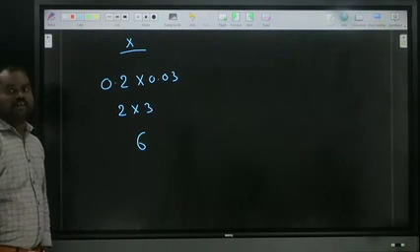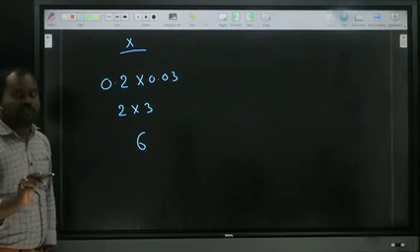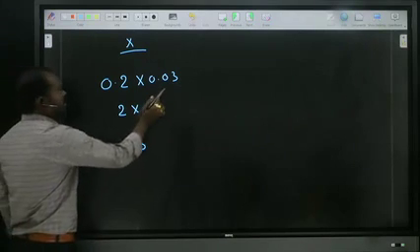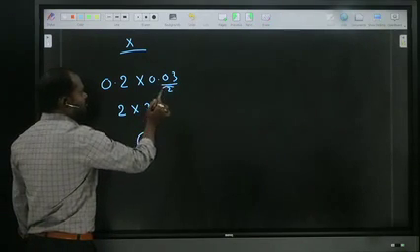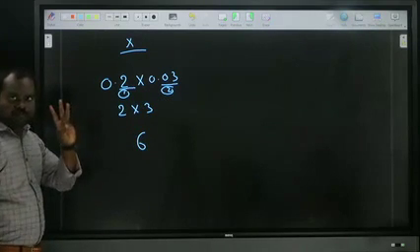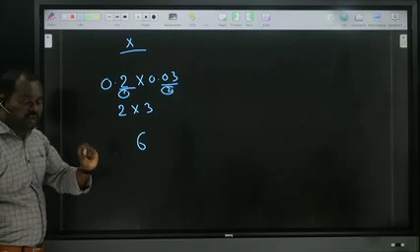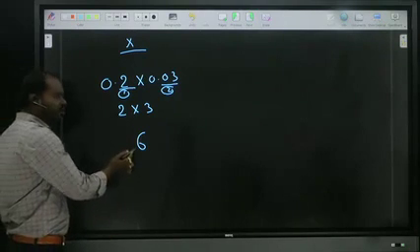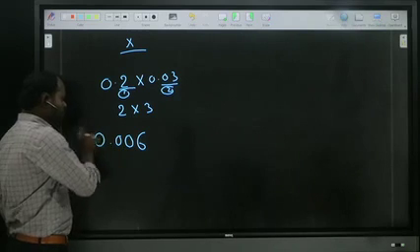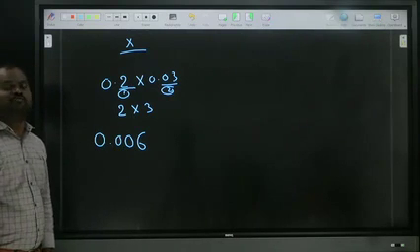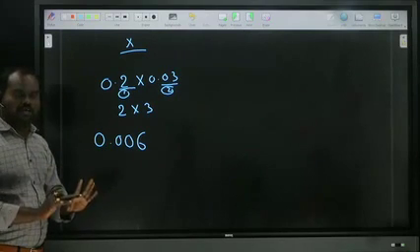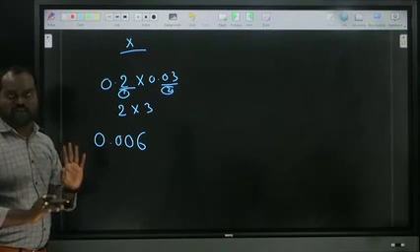Write down 6. Now count the decimals, that means how many numbers are there after the point in the question. Here after two numbers, here after one number, totally after three numbers, we should put the point. After three numbers, only one number, so write two zeros, 0 point. So the answer is 0.006. If you are feeling difficulty, first remove the points, multiply as normal, and put the point as it is from the question.